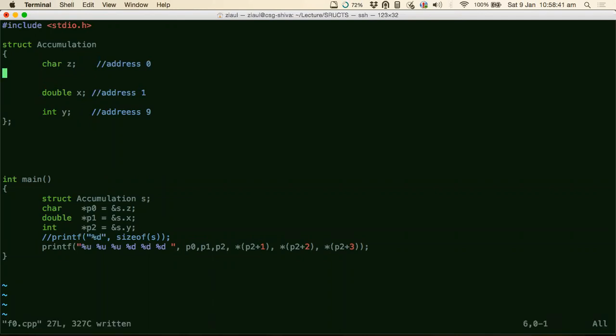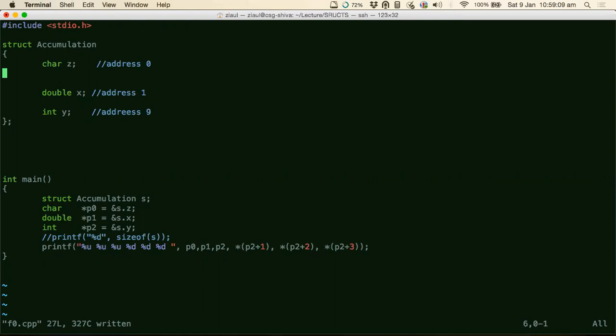Are these addresses acceptable? Tell me. No, sir. Without padding. I have written these addresses without padding, right? But are these addresses acceptable to your loader or to your compiler? No, sir. Why? Because 1 byte is occupied by the char, and then the double needs 8 bytes. So 7 bytes won't be able to.